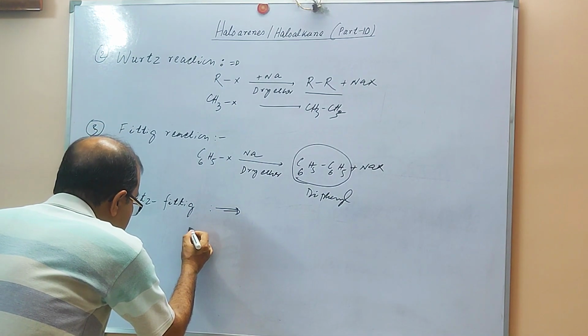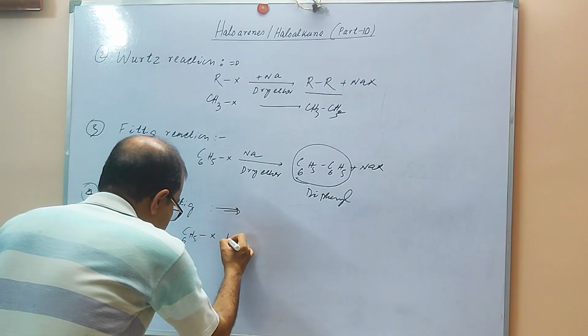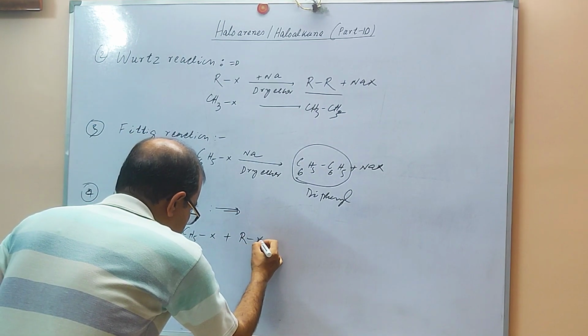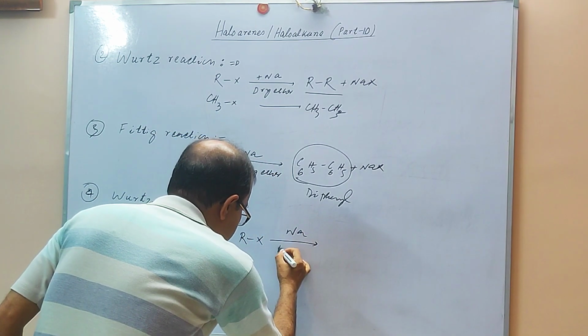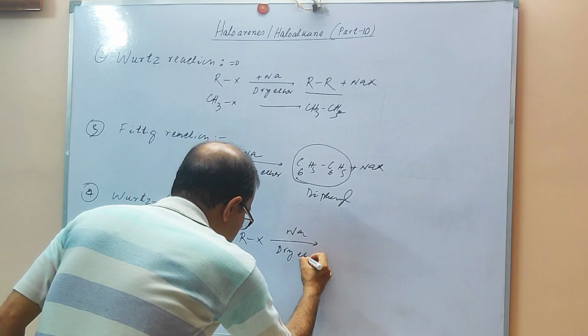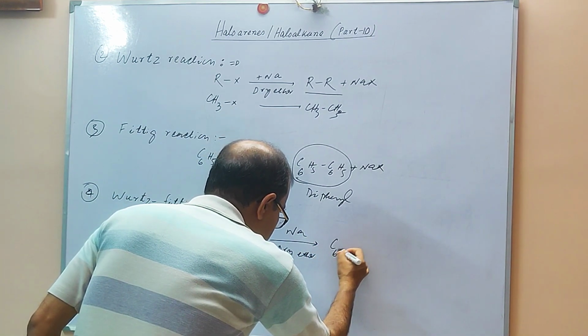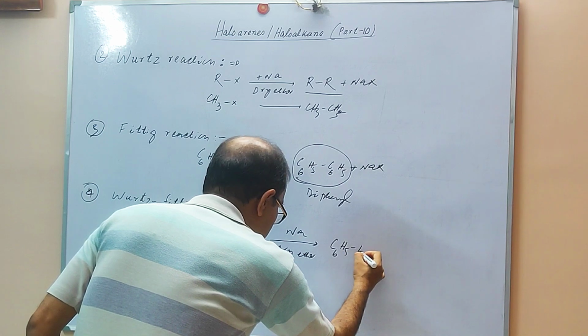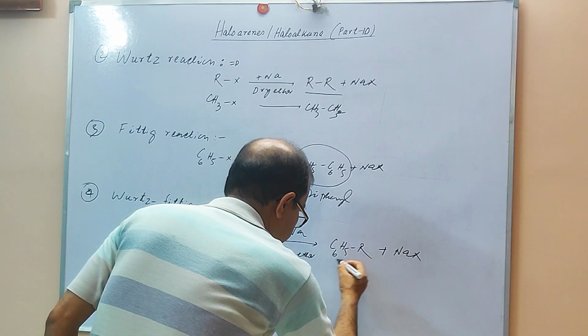You can see, C6H5X plus RX in presence of sodium and dry ether is going to produce C6H5R and NaX.